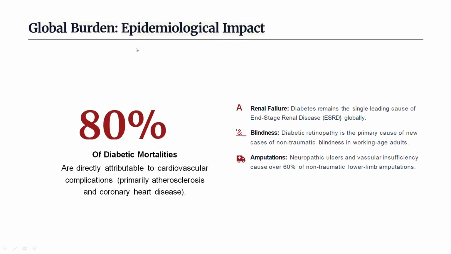The global burden, as I said, has an epidemiological impact. 80% of diabetic mortalities are due to cardiovascular complications, which include atherosclerosis and coronary disease. The next complication is renal failure, where diabetes remains the single leading cause of end-stage renal disease globally. Then come blindness and amputations, where we can see diabetic foot ulcer leading to amputation, all because of complications of vascular diseases.